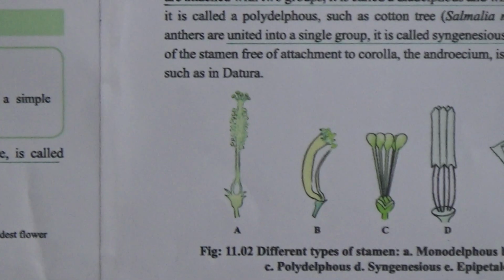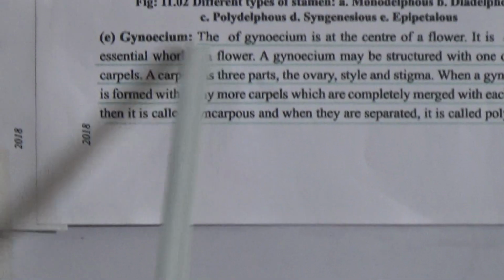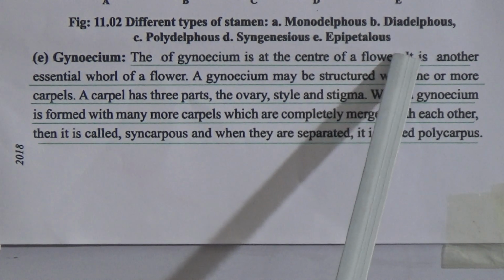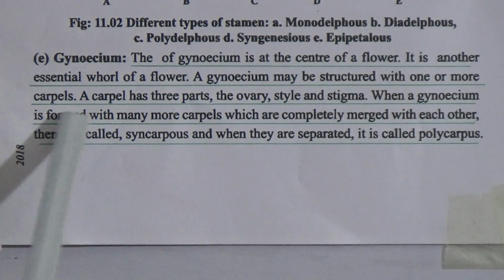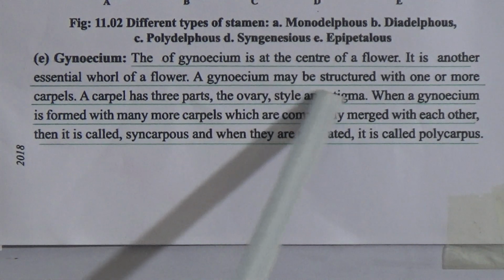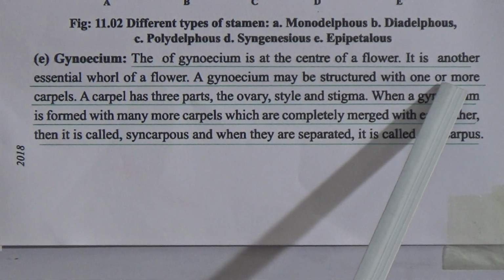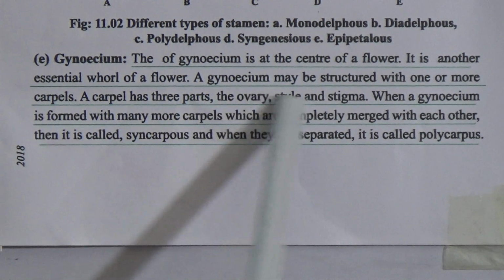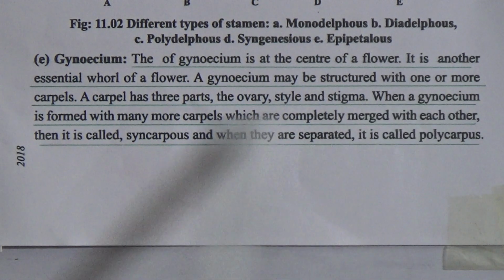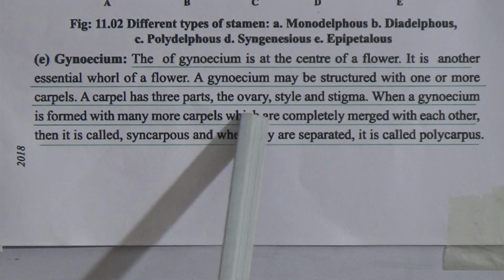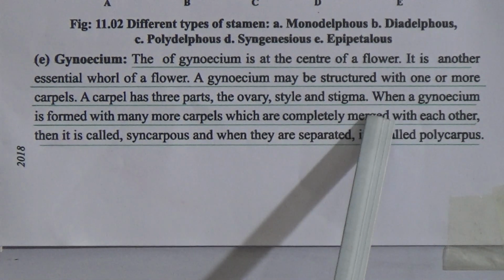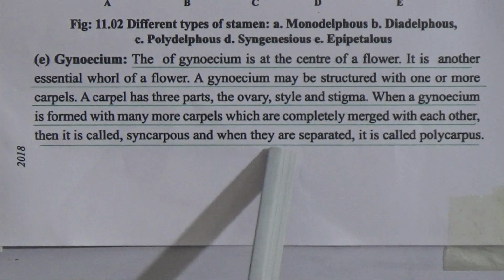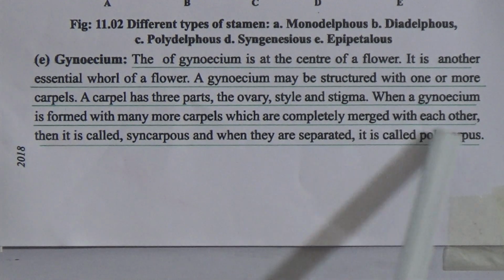Now, gynoecium. The gynoecium is at the center of a flower. It is another essential whorl of a flower. A gynoecium may be structured with one or more carpels. A carpel has three parts: the ovary, style and stigma. When a gynoecium is formed with many carpels which are completely merged with each other, it is called syncarpous, and when they are separated, it is called polycarpous.